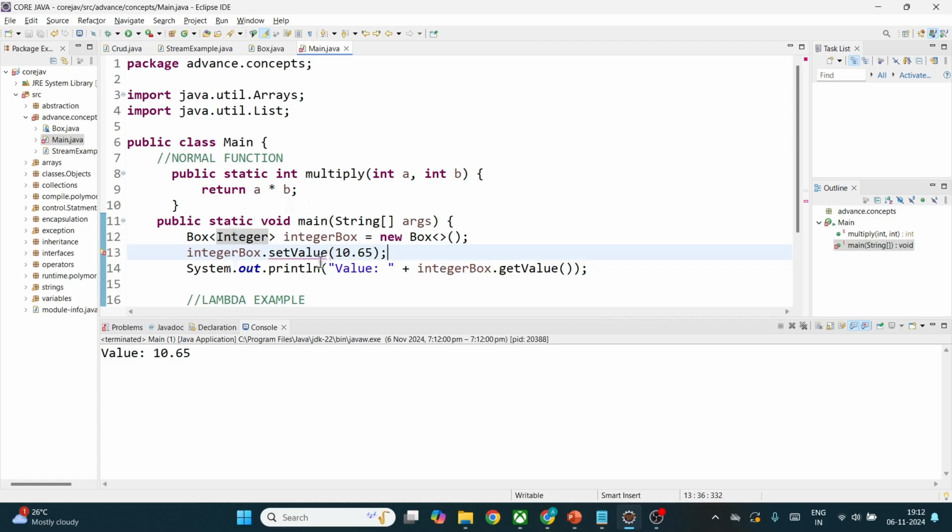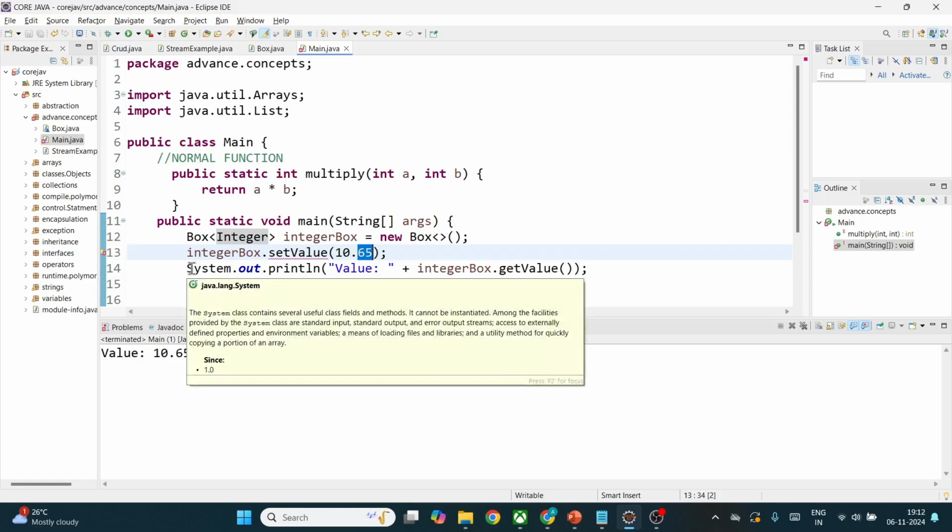So double can store integer, but integer cannot store double. These are basics which I have explained in the coming series. So if you guys are following, you will know why we are encountering this error here. Obviously in double we can store integer, but in integer we can't store the double value. Double value in the sense the floating value or the decimal point value is not possible to be stored in the integer. That's the reason we are encountering this error.